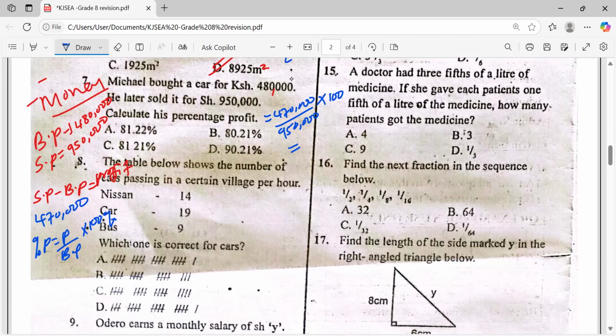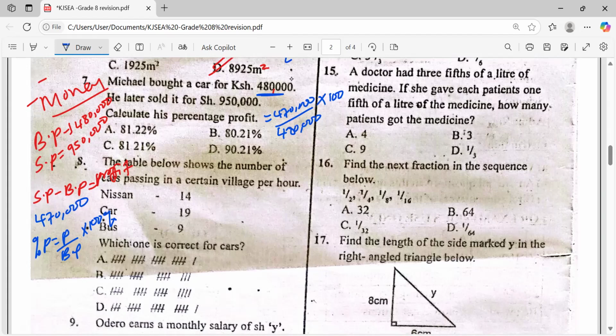470,000 divided by 950. Is this one the buying price really? Is 950 the buying price? Seriously? Sorry, I think there is a confusion here. We are supposed to have 480,000. Let's convert now. Sorry for that one. 470,000 divided by 480,000, times 100.